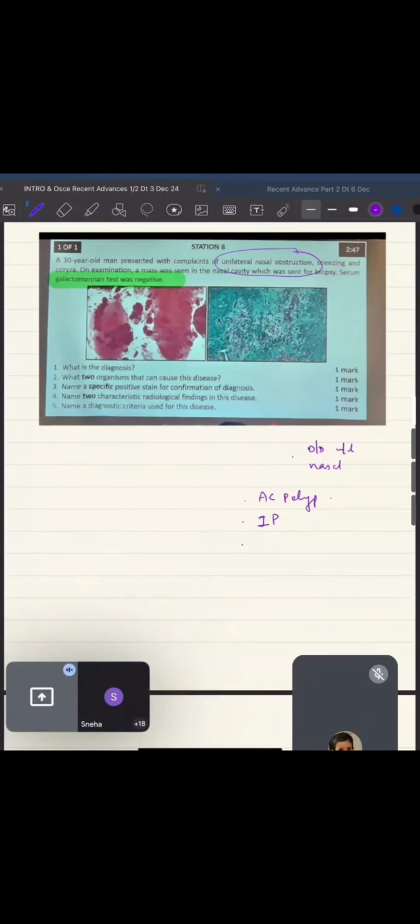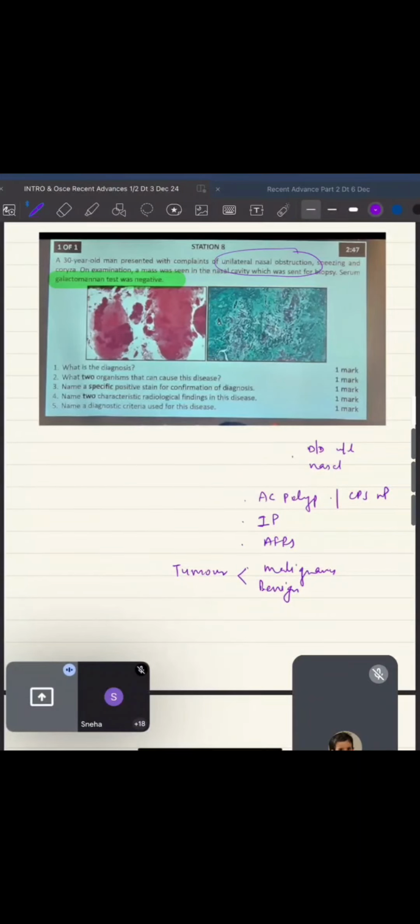ठीक है. AC polyp की variety में you can place your AFRS. Some sort of malignancy can also be there. Yeah, this can be answered better as tumor which can be malignant or benign. Okay, and CRS with nasal polyp. Okay, this can be the main features.